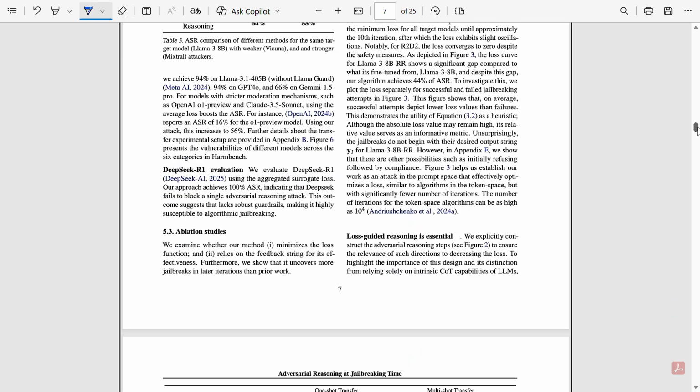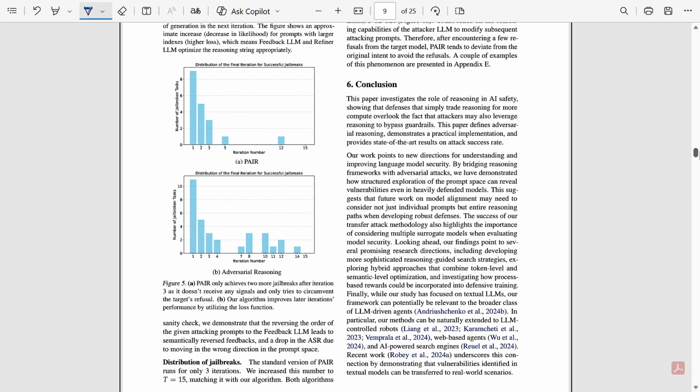Then the next question arises: okay, all is done, but what about me? How will I work? Whenever you have a security paper, always check the open problems or open questions. What remains unsolved? This paper highlights several major challenges. Safety must be inside the reasoning process, not just at the output.